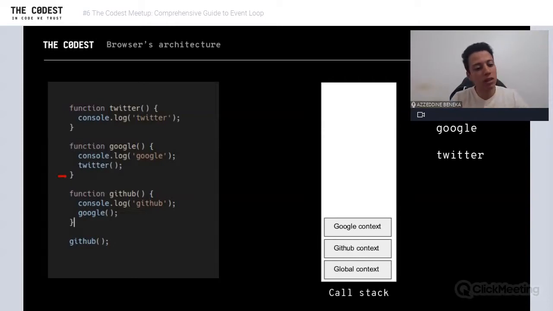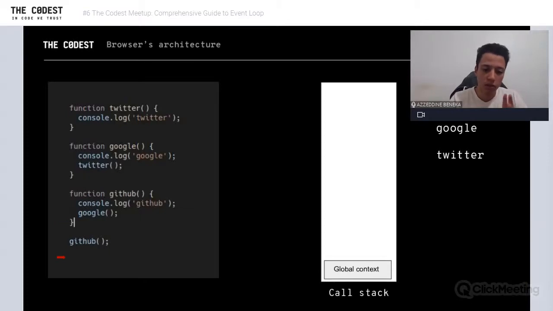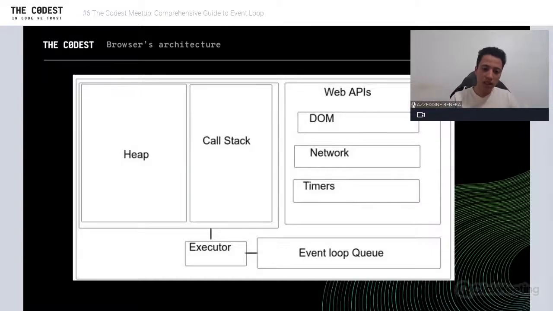So what's going to happen? We have to remove the context from the call stack. You see, so now we are back in the GitHub context. The same thing is going to happen, and there is nothing after it, so we also remove the global context. So that's how the call stack works, right?